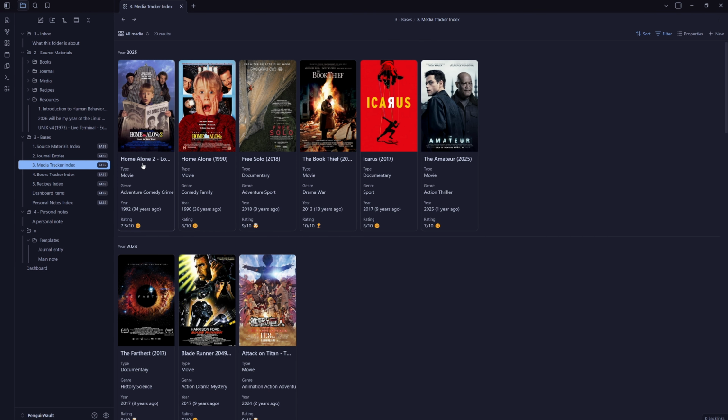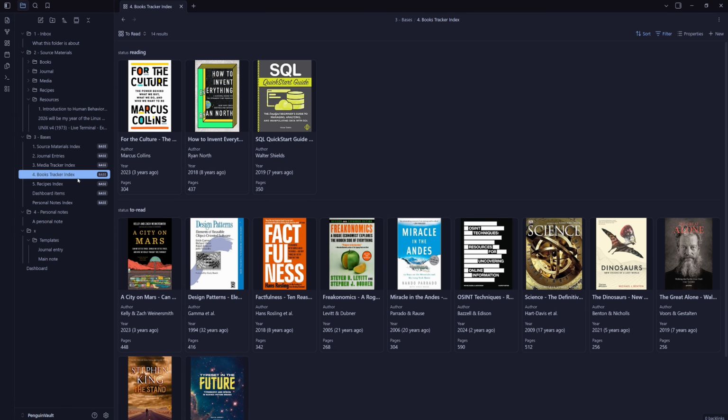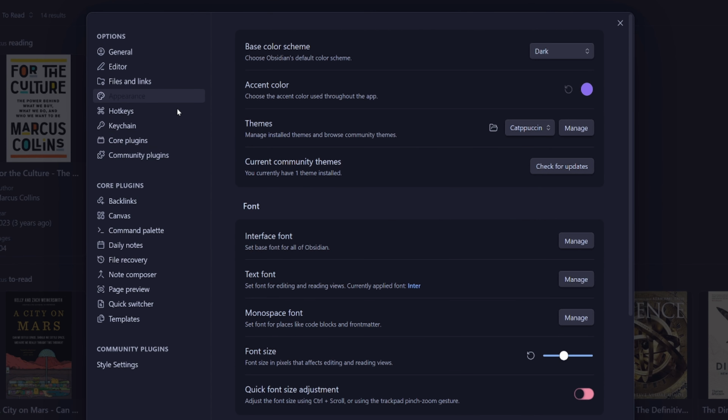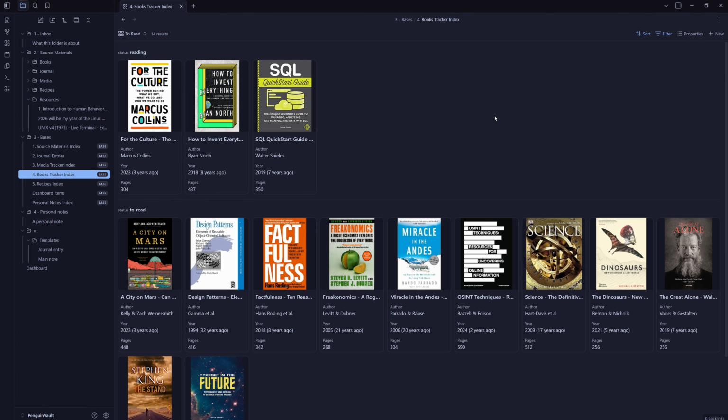And it's pretty basic. But what I really liked about this vault is not so much how he's tracking his books, his media, or his recipes, but just that it gave me some insight into this theme here, which is Cat Papuchin. I quite like this theme. I think it's quite minimal and it looks quite nice. So if you're just looking for something basic without anything too fancy, this is something that might work for you. So I don't know how I would incorporate this into my Obsidian structure, but it's always good to see what other people are doing in the community.